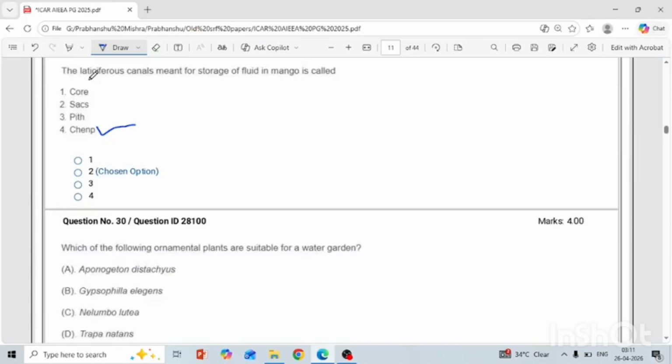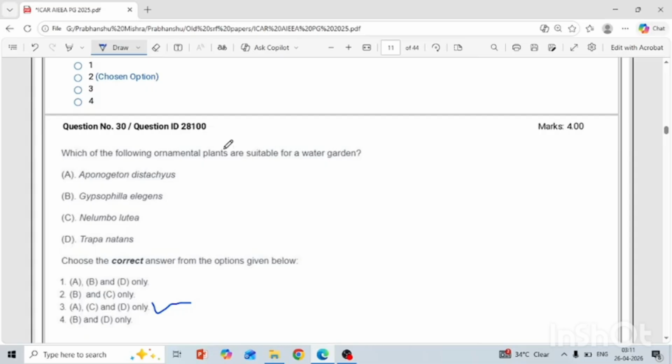Another is, the lenticel-related canals, the exudation of fluid from mango is called chimp. Basically, जो मैंगो में लिक्विड टाइप्स का जो इरिटेंट रहता है वो क्या रहता है. इन नॉर्थ इंडियन कंडीशन में पीपल नॉर्मली सेइंग इट इज ए चेप. I don't know what term they are using in the south condition, but in the north condition they are using chimp in Hindi. Okay.